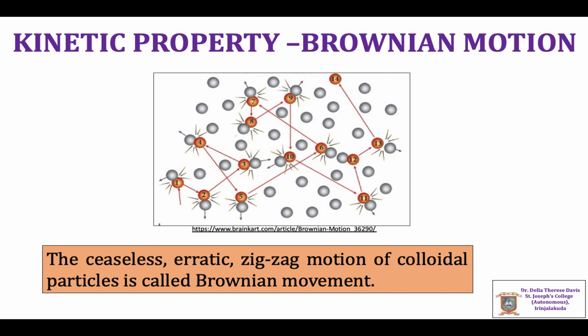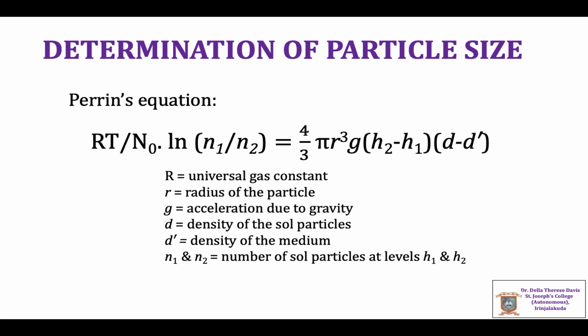And this kinetic activity of the particles suspended in a liquid was named Brownian motion. The size of the sol particles can be determined by taking advantage of Brownian motion and Tyndall effect.